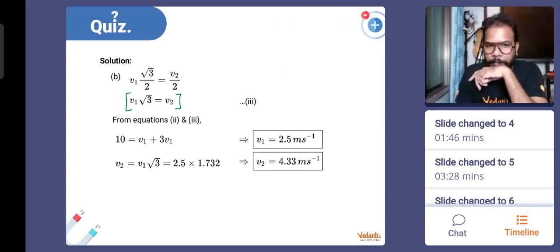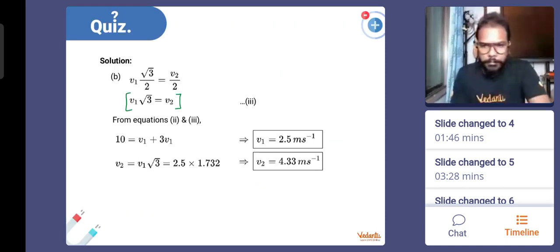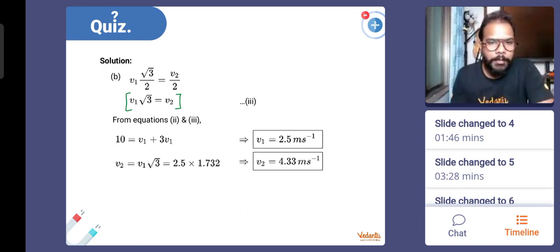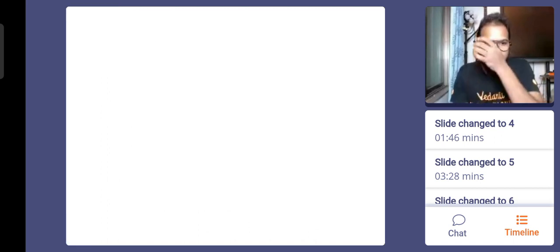Right? v2 is root 3 v1. Simplify both the equations, you will get the value of v1 and v2. Okay, everyone? Good. Calculative, definitely calculative, but if your approach was also right and you could not complete your calculations in the time given, that's still fine, that's still acceptable. Okay, if you are thinking in the right direction, you got this, and if you got this, these two equations matter. Okay, so next question for all of you.